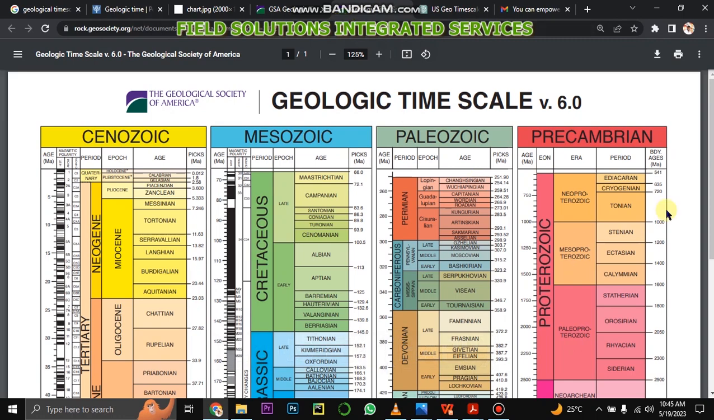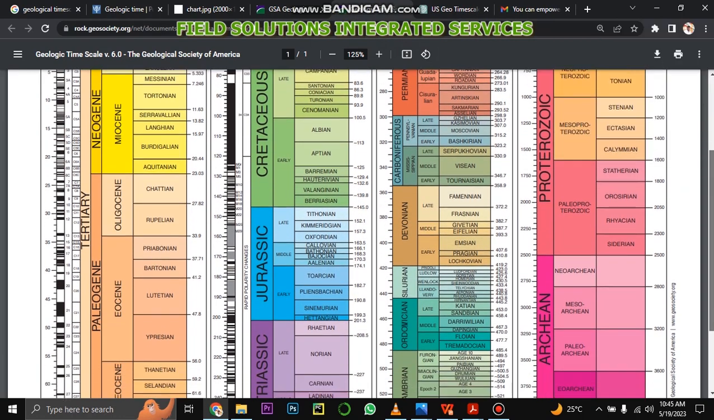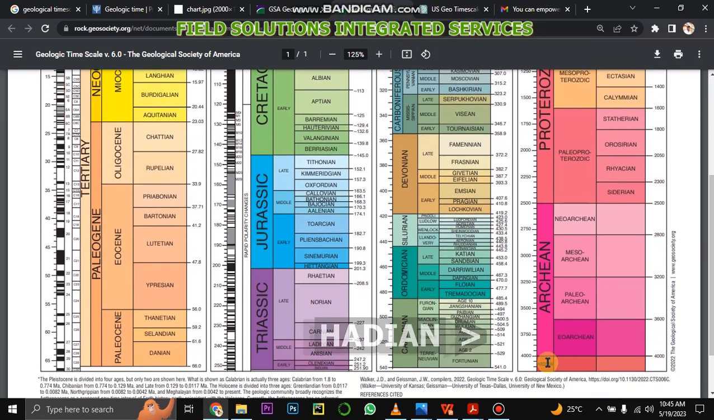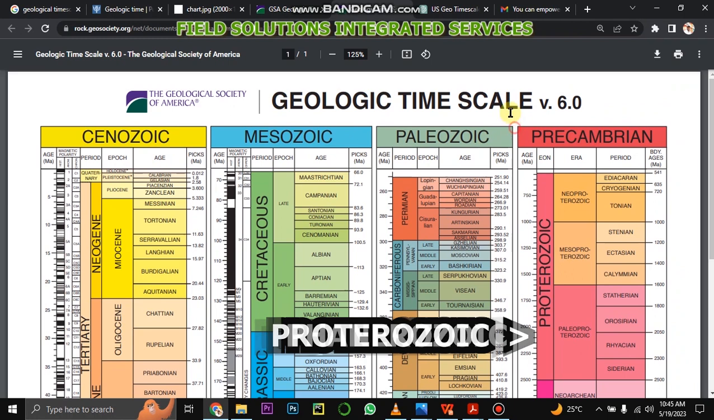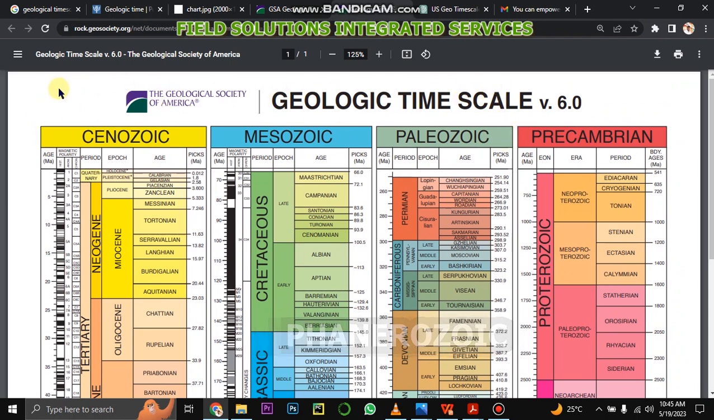Now, the oldest of those four eons is what? The Hadean, followed by what? Archaean, followed by Proterozoic, and followed by what? Phanerozoic. So this as a whole contains the Phanerozoic eon.